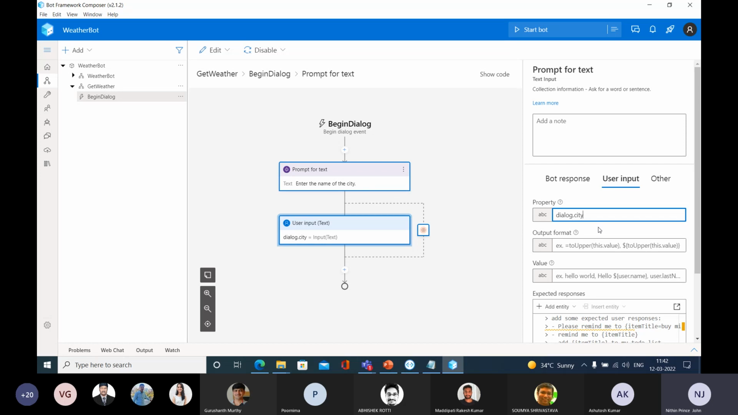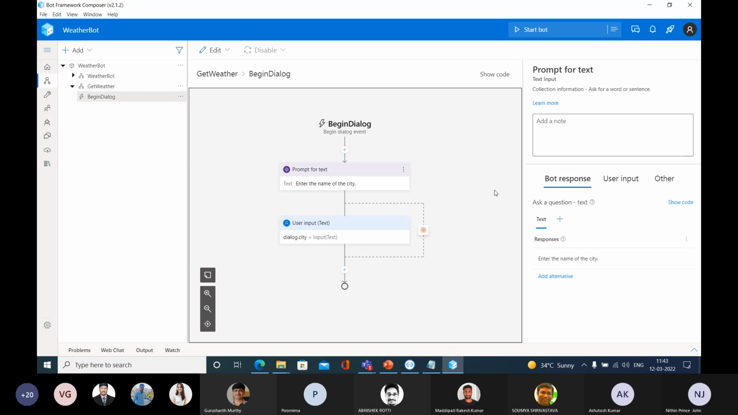So we need to trim those spaces. For that, in the output format, you can type equal to trim this.value. If there are some spaces in front of that city name or after that city name, they are going to be trimmed here. So now you are able to do that.